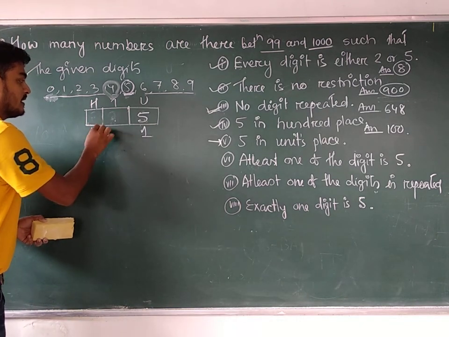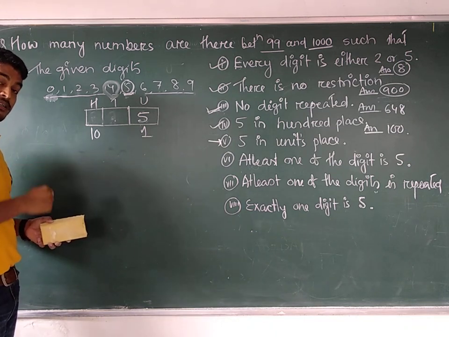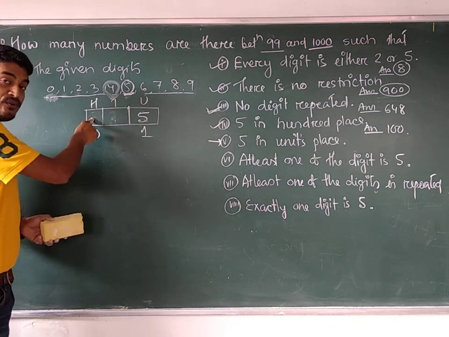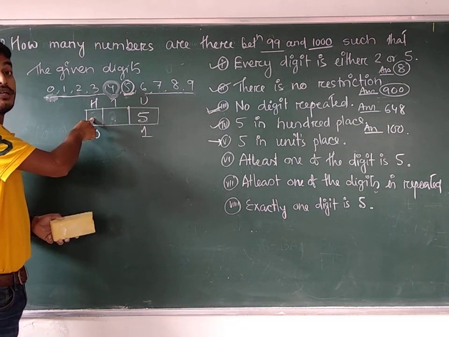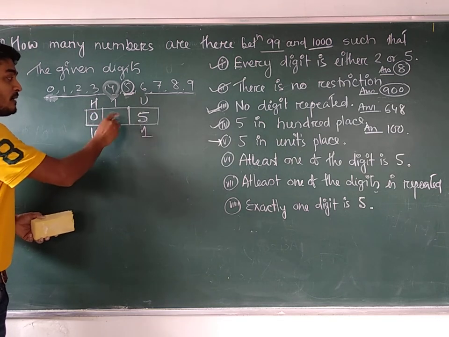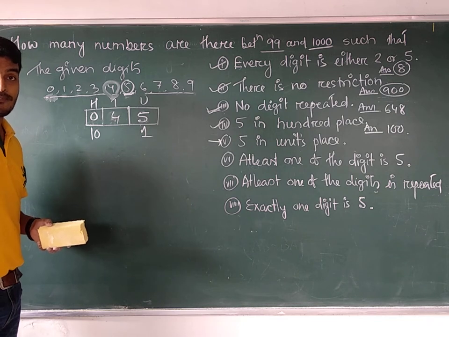10 ways. Am I correct? Can you fill up the 100 place by 10 different ways? No. Do you know why? You can use 5 here, no doubt, but you cannot use 0 here to fill up the place. Because if we use 0, whatever number it will form, it will be a 2-digit number. It will not be a 3-digit number.